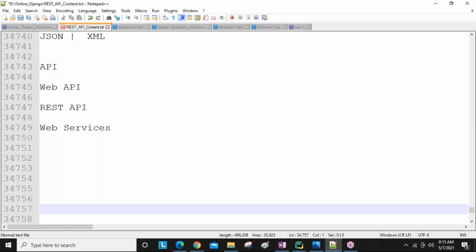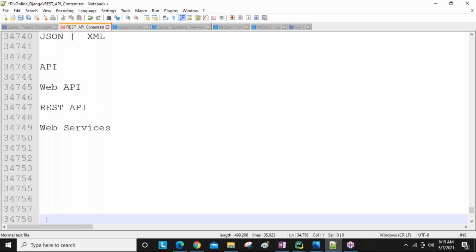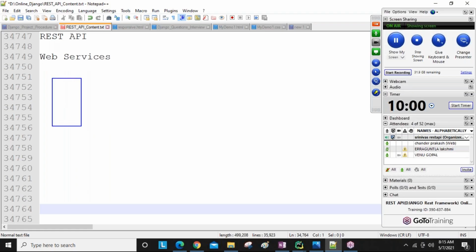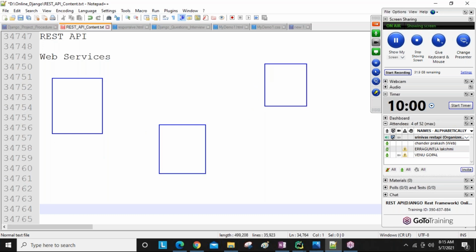See, JSON is doing that communication. No, sir, not like that. I understand your problem. Java people developed APIs, sir, and we also develop APIs. I'm asking how to establish the connection between our API and other APIs. That is my question.